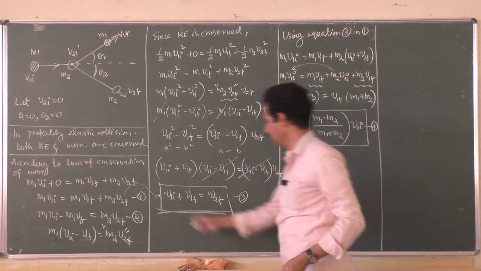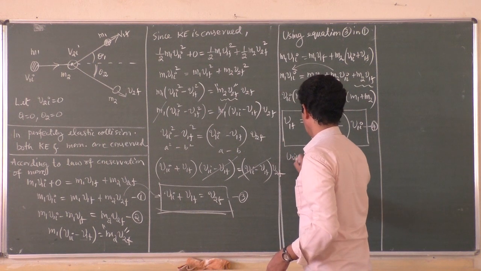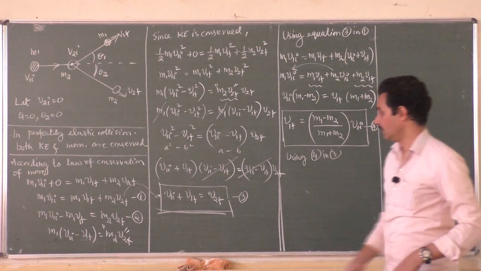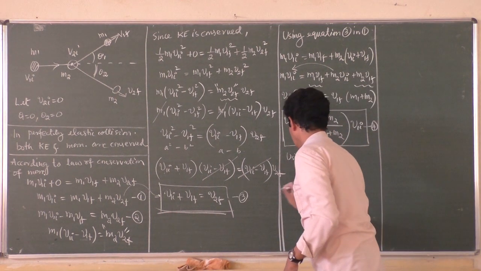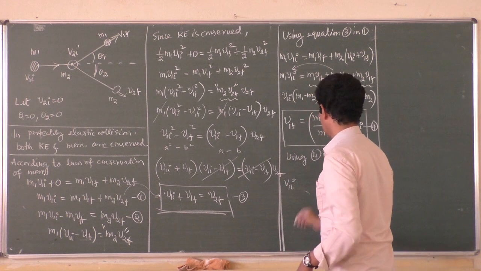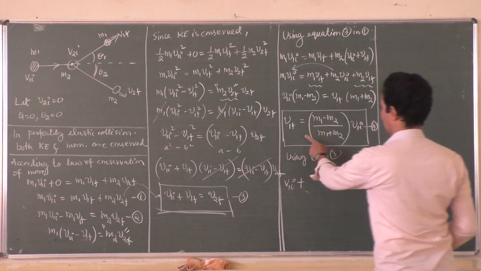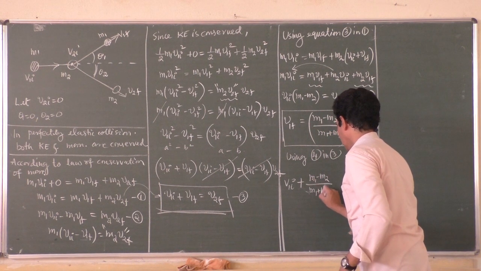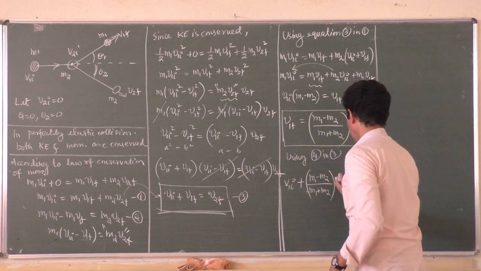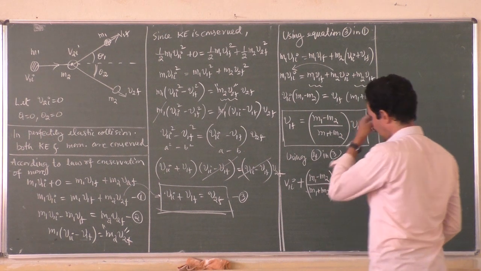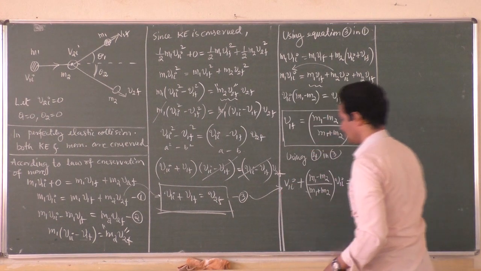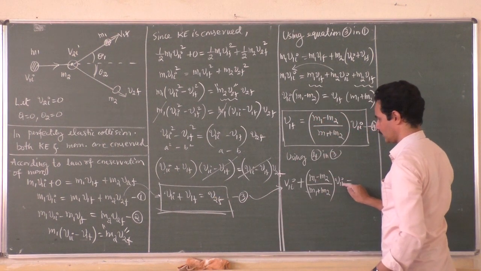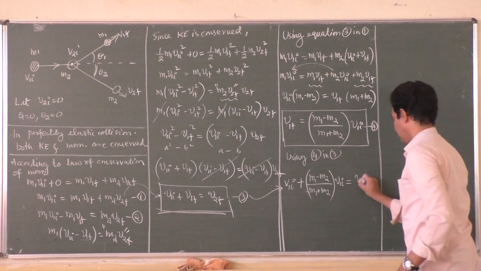Now substitute this one, I'll take it as equation 4. Substitute 4 once again in equation 3, because I want to get the final velocity of the second object also. Substitute it here. What will you get? Equation 3 is v1i plus v1f, and v1f is got from here, m1 minus m2 divided by m1 plus m2 into v1i, is equal to v2f.